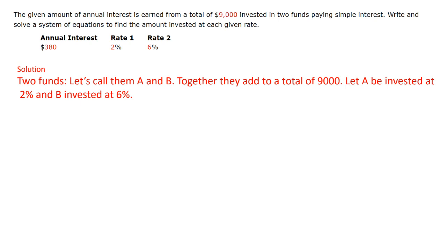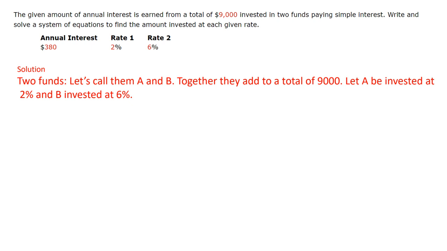So again, we're investing $9,000 into two funds. The two funds have different rates. One has a rate of 2%. The other one has a rate of 6%. Okay. So what we're going to do is let A be the amount invested at interest rate 1, which is 2%, and let B be the amount invested at rate 2, which is the 6% interest.